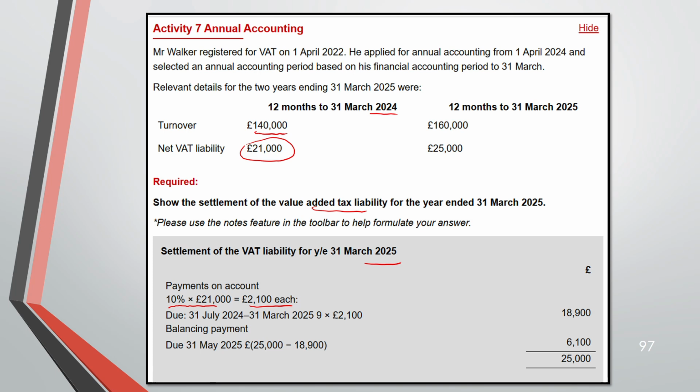Okay, 9 instalments, so 9 into 2,100, which is 18,900. This is your payment on account. Your balancing payment would be so your net VAT liability is 25. You see 25. So go back and find the balancing figure. That is your balancing payment. This is easier. You see how easy annual accounting is.